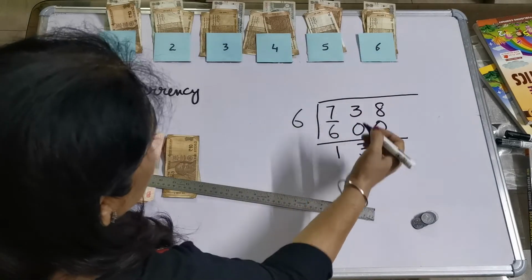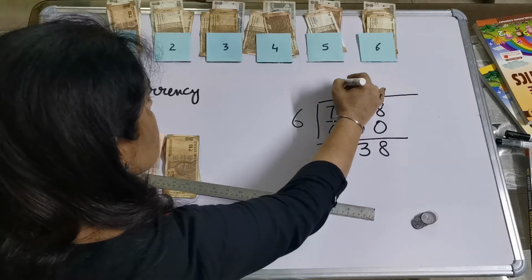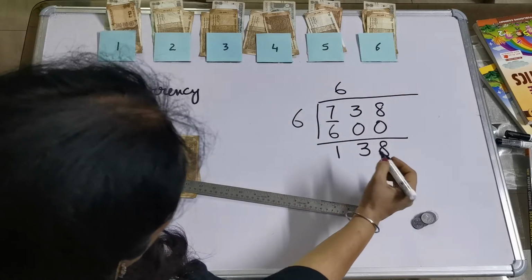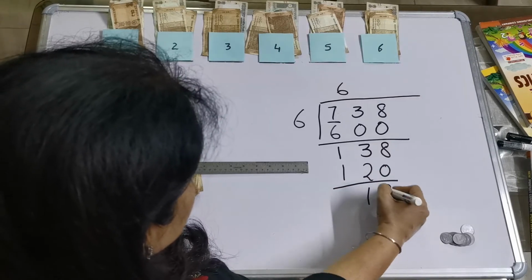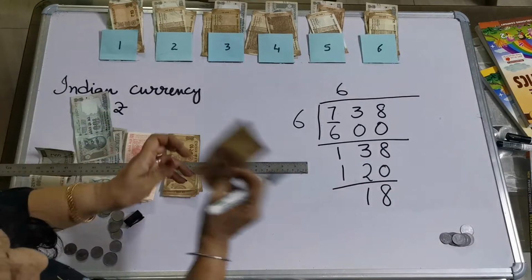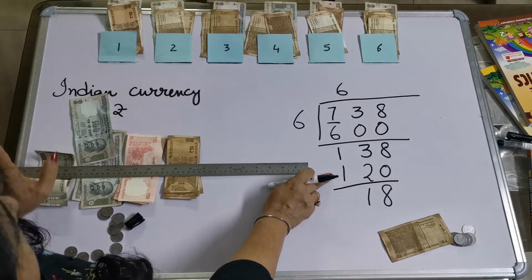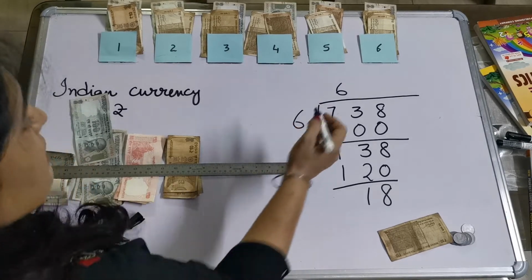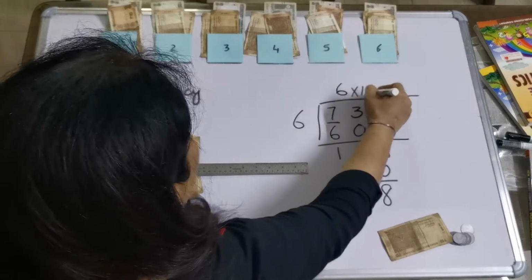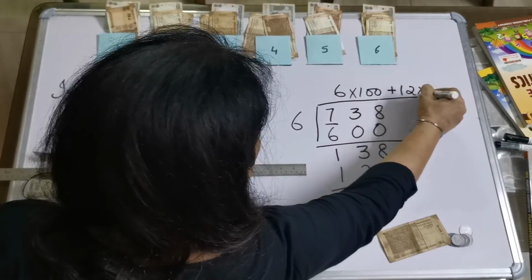So first of all, I had spent 6 notes, and then 120. 18 rupees are left with me now. So here I had spent 12 ten-rupee notes and 6 hundred-rupee notes: 6 into 100 plus 12 into 10.